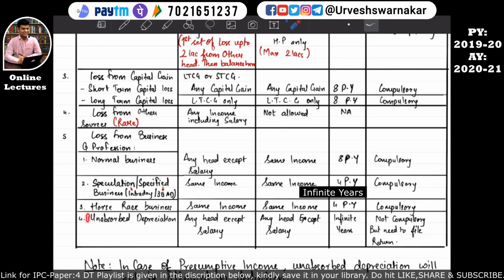Unabsorbed depreciation can be set off against any head except salary. If unabsorbed depreciation is not 100% set off in the previous year, then it can be carried forward for infinite previous years. In the subsequent previous years, the carried forward unabsorbed depreciation can be set off against any head except salary. I hope this is quite clear to you all.